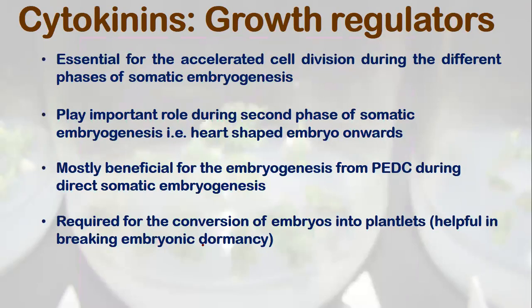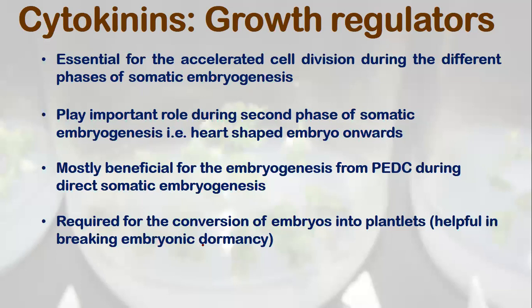Now coming to the cytokinins. These are essential for the accelerated cell division during different phases of somatic embryogenesis, particularly after the globular phase. They play an important role during the second phase of somatic embryogenesis, that is, heart shape onwards.